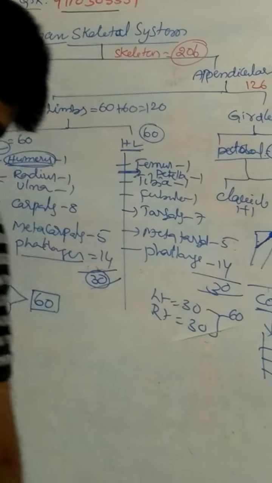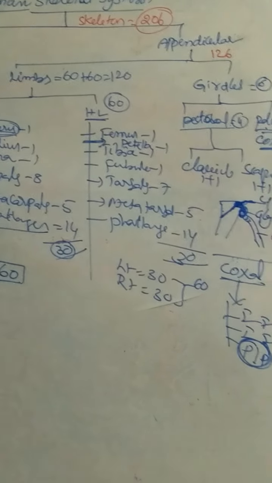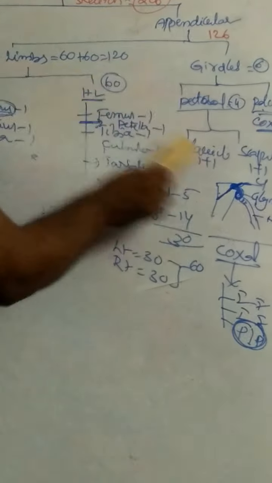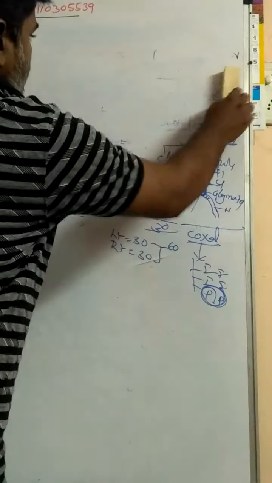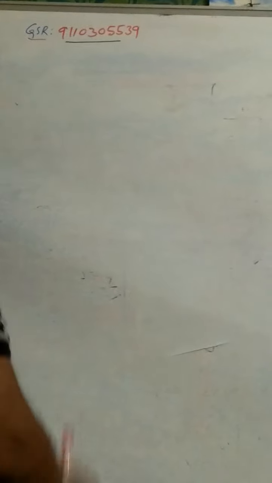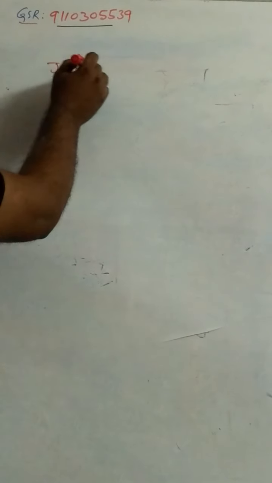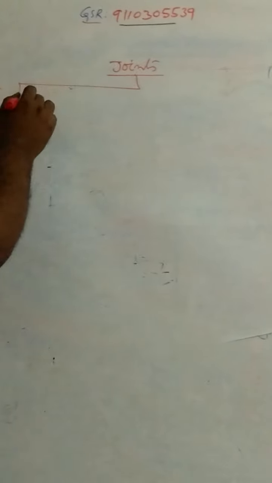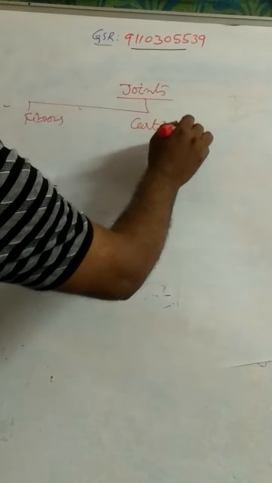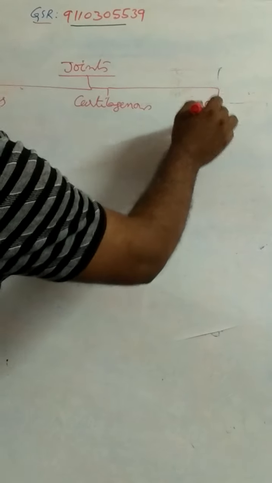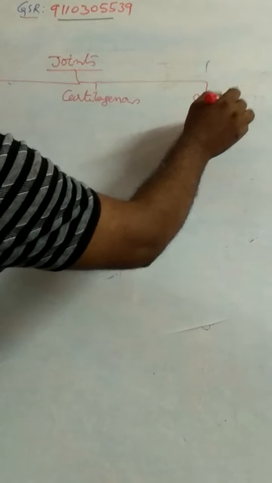Last one, coming to joints. There are 3 types of joints based on their structure. What are the 3 types of joints? Fibrous joints, cartilaginous joints, and the last one is synovial joints. This is the classification of joints based on structure: first fibrous joints, second cartilaginous joints, and third synovial joints.